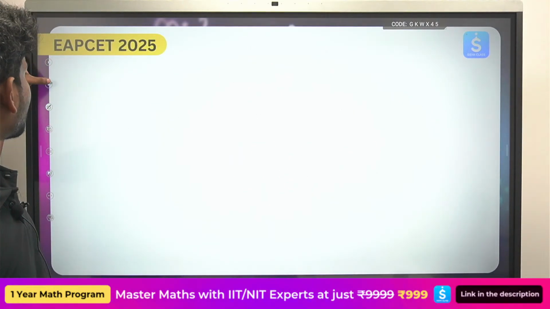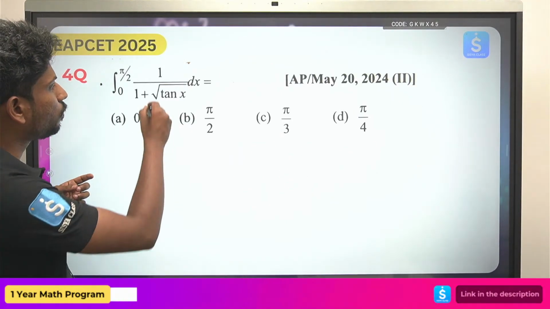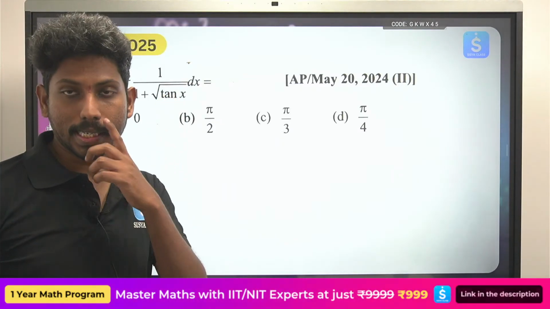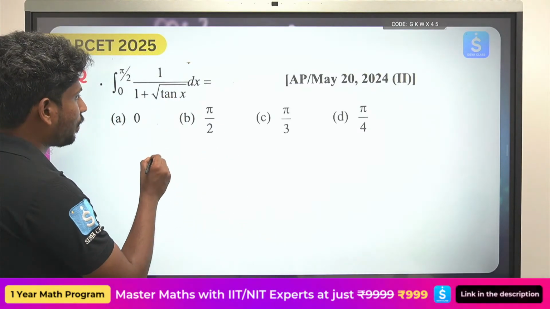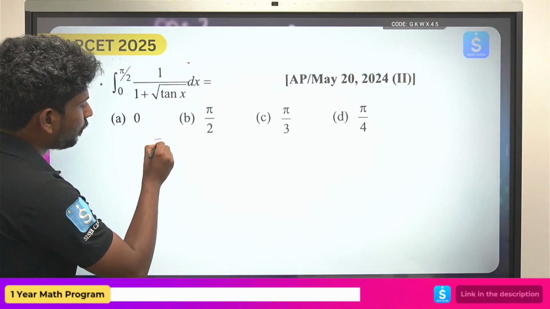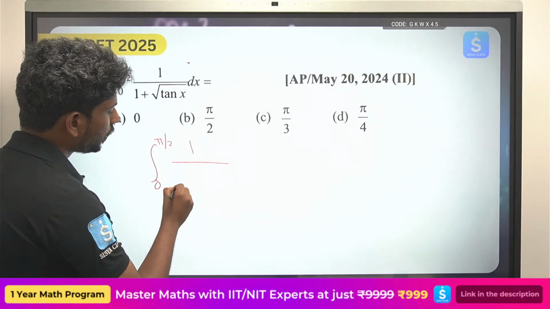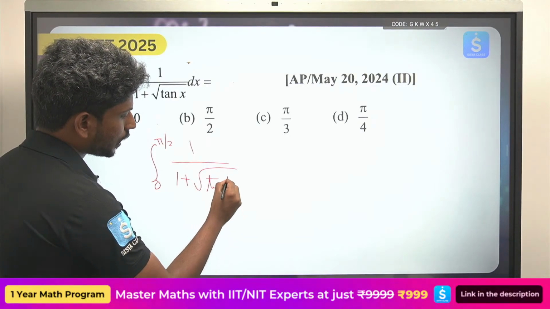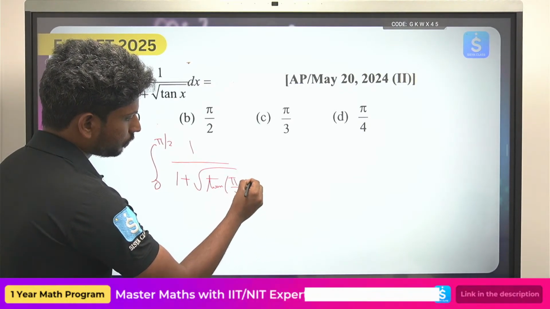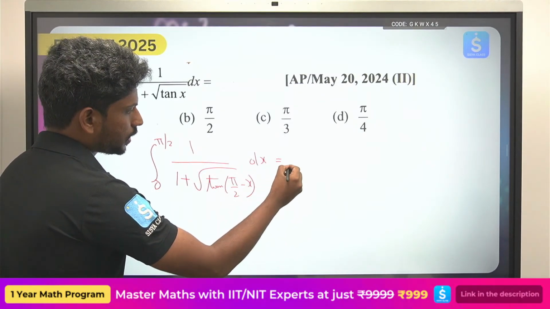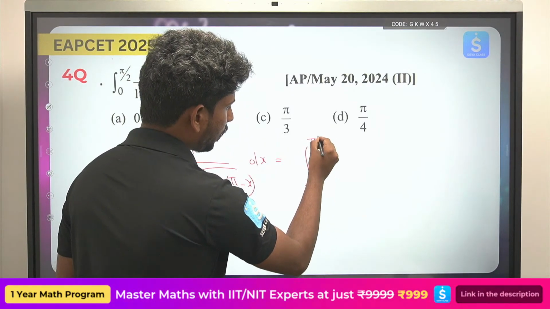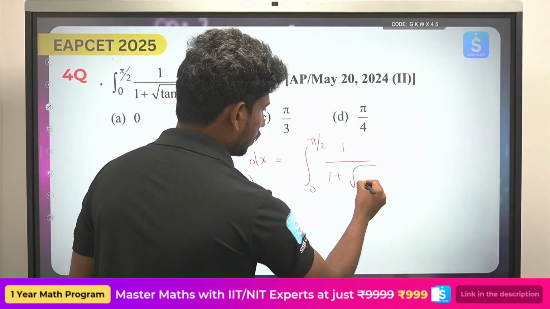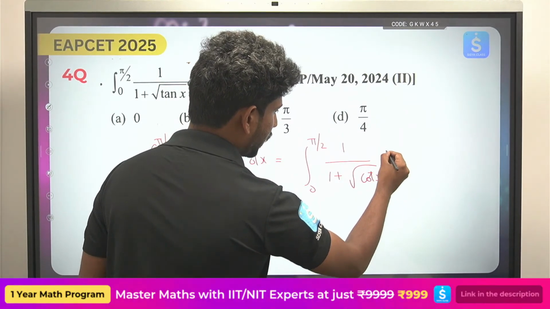See the next question: integral 0 to pi by 2, 1 by 1 plus under root tan x. This tan x can be written as tan of pi by 2 minus x. So integral 0 to pi by 2, 1 by 1 plus root tan of pi by 2 minus x dx. This can be given as integral 0 to pi by 2, 1 by 1 plus root cot x dx.